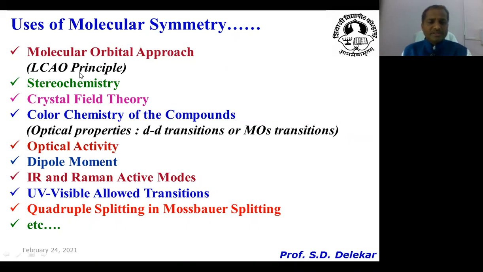This principle says the combining AOs should have the same symmetry or similar energies. If they do, then these atomic orbitals combine together to form the molecule.